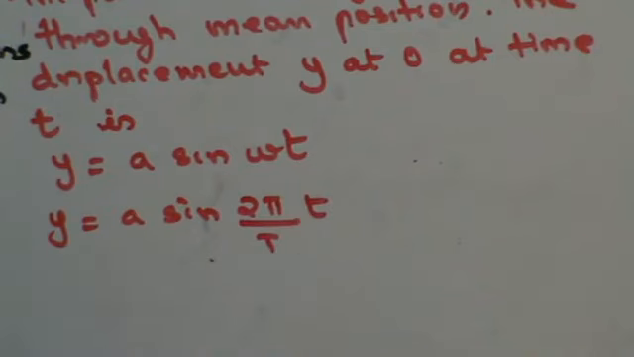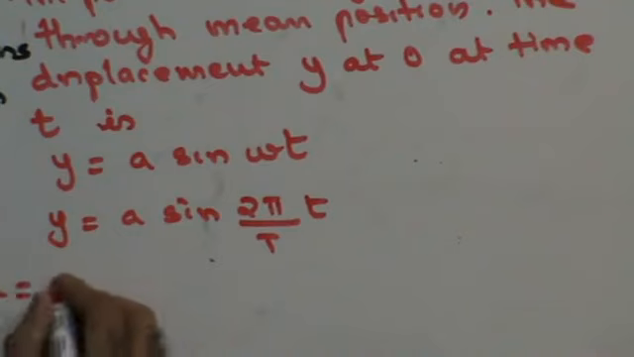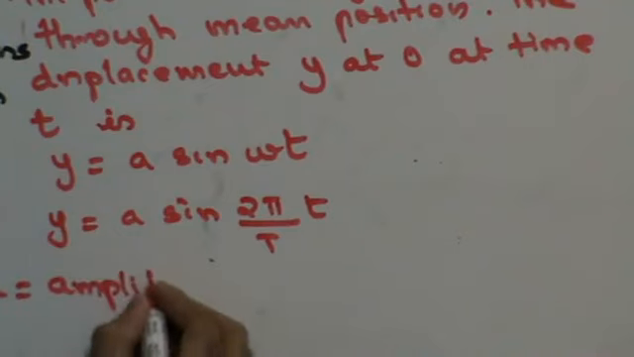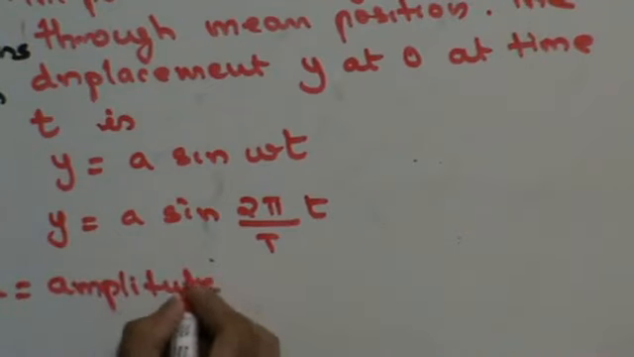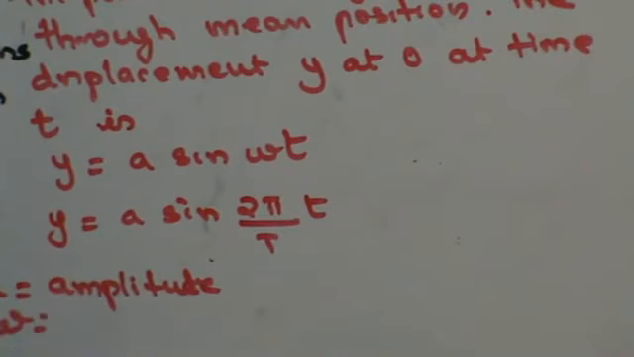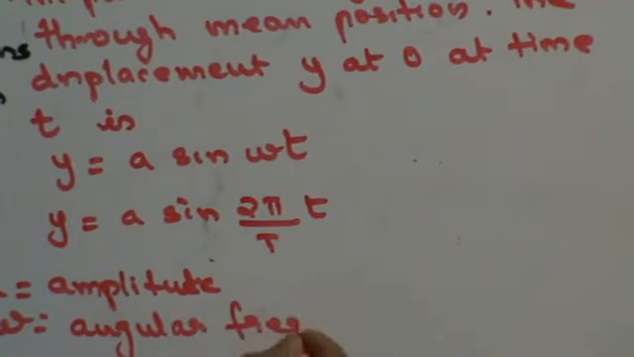Now, where a is the amplitude, omega is the angular velocity or angular frequency, and T is the time period.